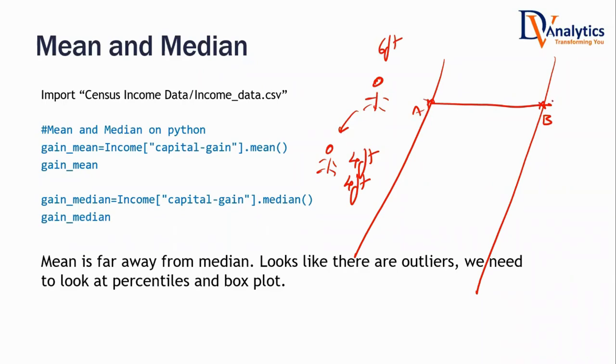Do you think he's always going to reach point B, or is there a chance of drowning? There is a chance of drowning, isn't it? Average depth of 4 feet doesn't mean it will be exactly 4 feet everywhere. No guarantee. Sometimes it will be 1 foot, 2 feet, 3, 3.5, 4 feet. Until 5, 6 feet, he's fine. But sometimes the depth is 10, 11, 12, 13, 15 feet. As soon as he reaches a depth beyond 6 feet, there is a danger.